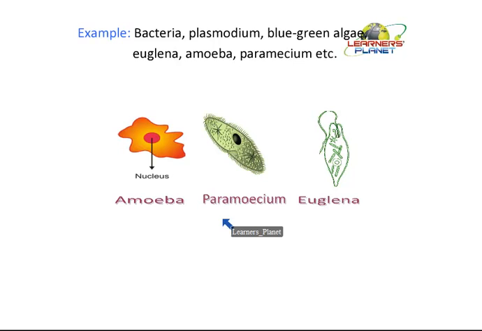That means they cannot synthesize food for themselves. Rather, they have to capture it from outside. Now, how are these organisms doing this function? For example, amoeba has a flexible type of membrane, and these extensions are known as pseudopodia. Because of this flexibility, they can extend these particular ends and then they can capture the food into this particular space. And thus they are engulfing it, and inside there are enzymes which will help in the digestion of these particular materials. Similarly, paramecium.